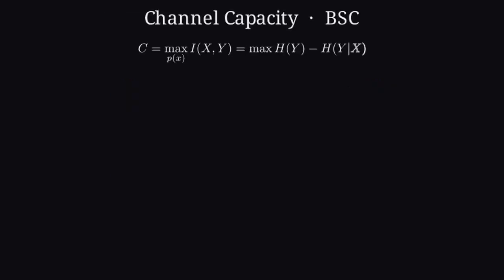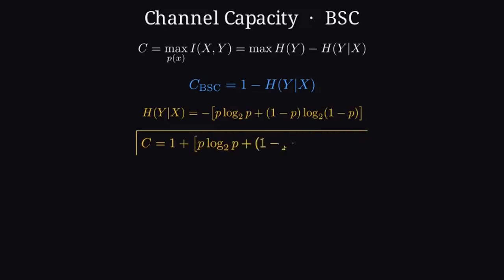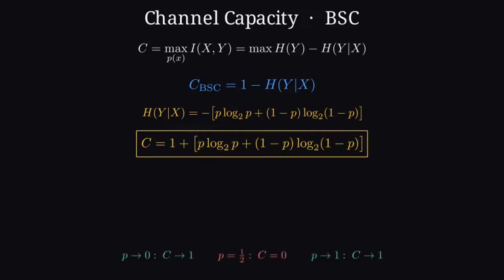Channel capacity is the largest mutual information the channel can ever carry, max over input distributions of I of X, Y. For many discrete channels, that max simplifies to log 2 of n, the output alphabet size, minus the noise entropy H of Y given X. For the binary symmetric channel, n is 2, so capacity is 1 minus that conditional entropy. Working through the joints, H of Y given X collapses to the binary entropy of p, minus p log p minus q log q. So C equals 1 plus p log p plus q log q in bits per channel use.